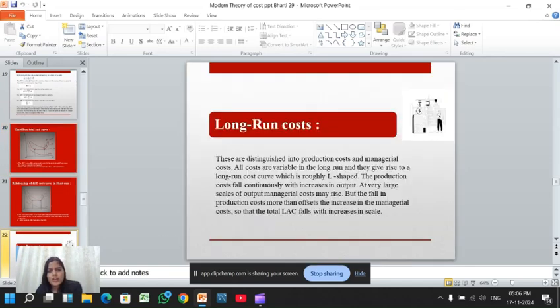Now, long run cost. Long run cost curves take a proper L-shape or inverted J-shape.